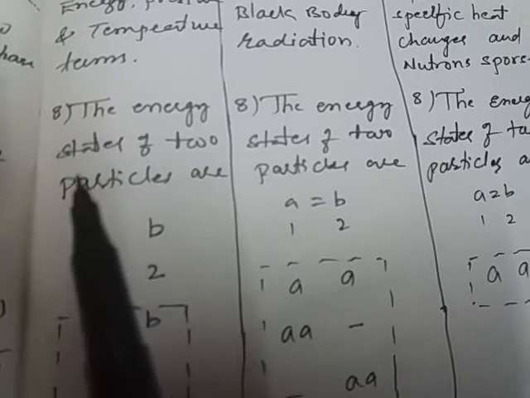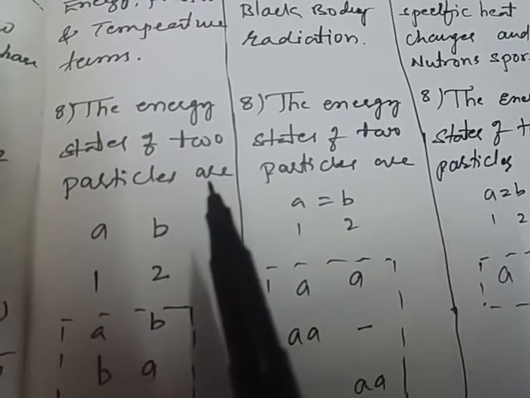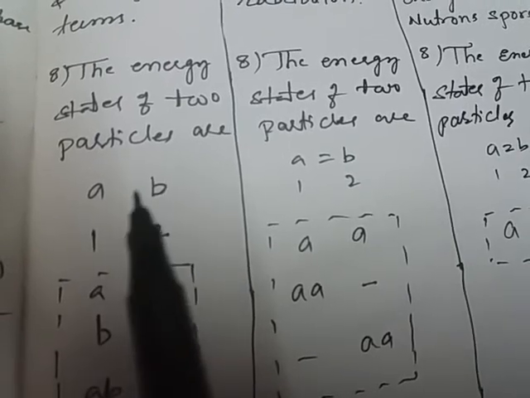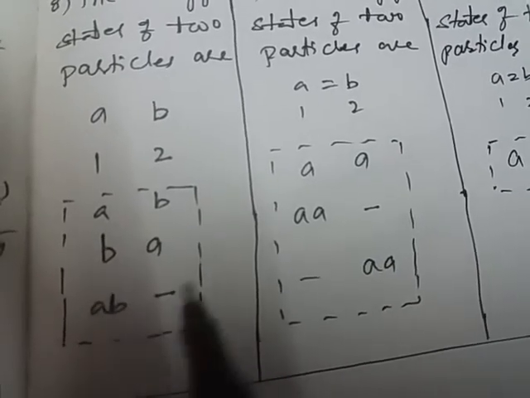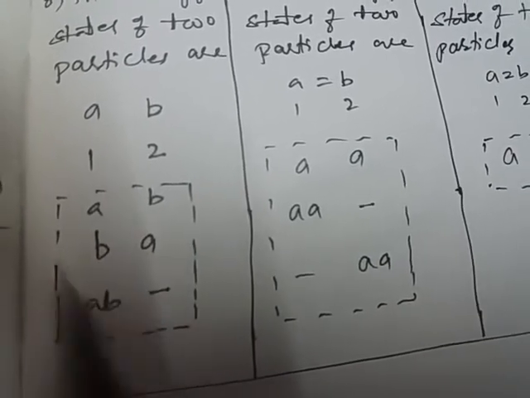Here is the last point, students. The energy states of two particles: suppose we take A comma B as two particles 1 and 2. These can be arranged as AB, BA, AB dash, so we can distinguish them. But in the Bose-Einstein distribution law, the energy states of the two particles A and B are equal to each other.